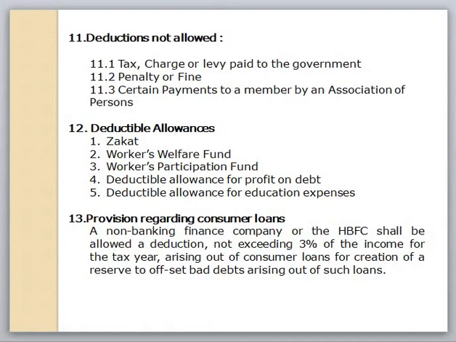11.1 is the tax charges and levy paid to the government. Any case charged on the profit rate, and tax paid or payable in Pakistan or a foreign country that is levied and assessed as a percentage of the business profit, is not admissible. However, workers' welfare fund and workers' profit participation fund are payable on the profit, but the same are specially allowed as a deductible allowance.